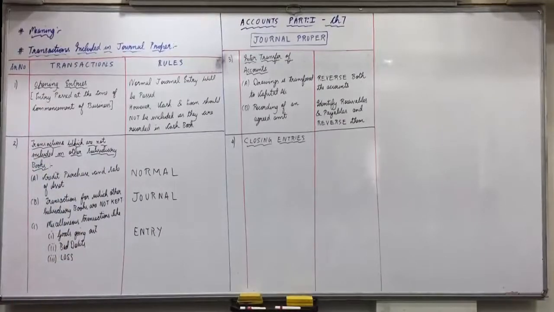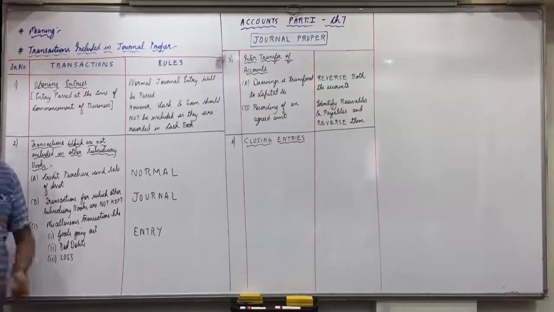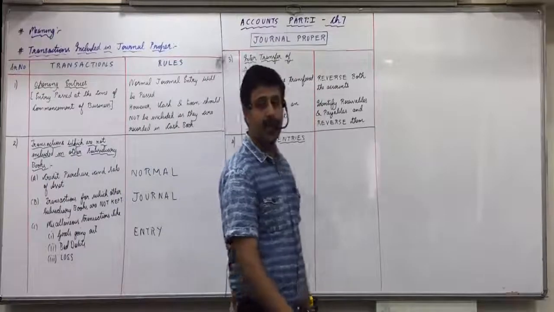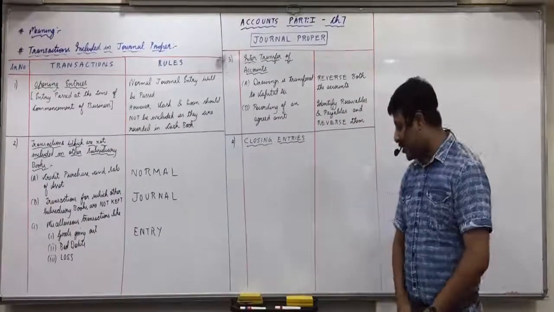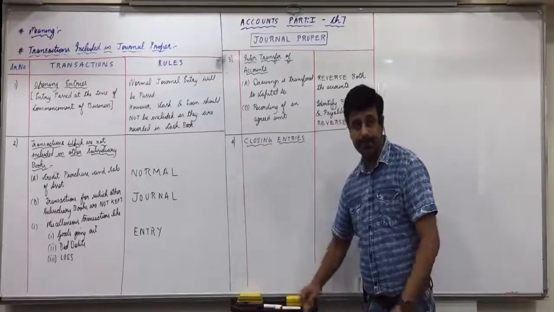Closing entries. Yes, now be attentive. What is the concept of closing entries? Understand it first. Put your pens down.